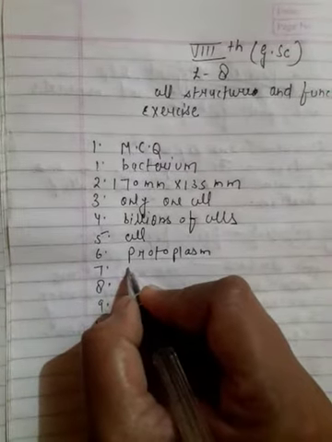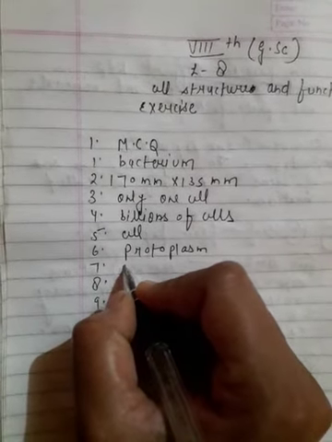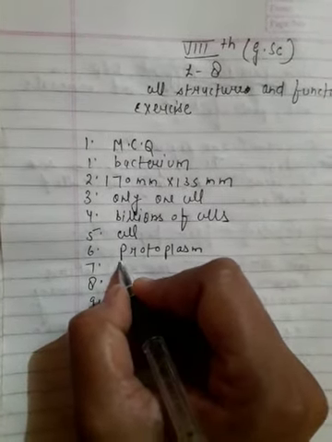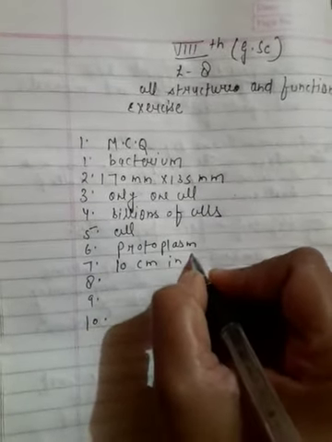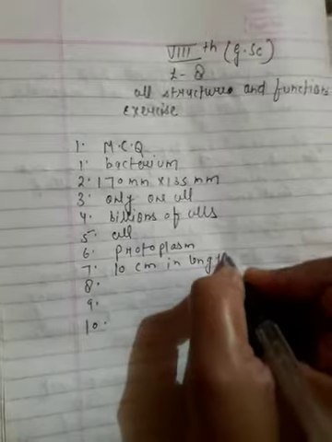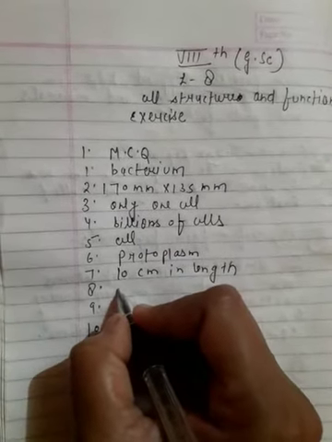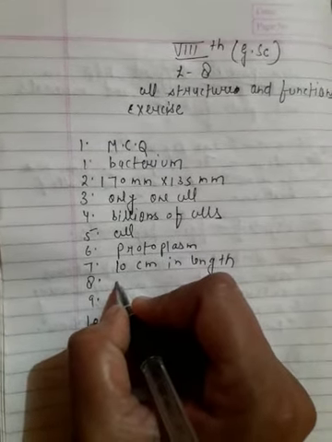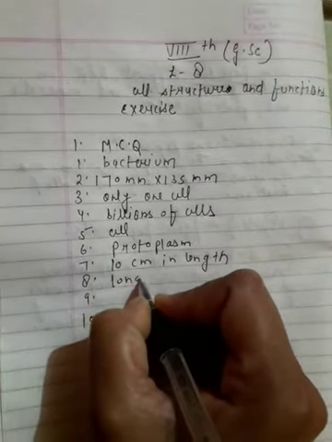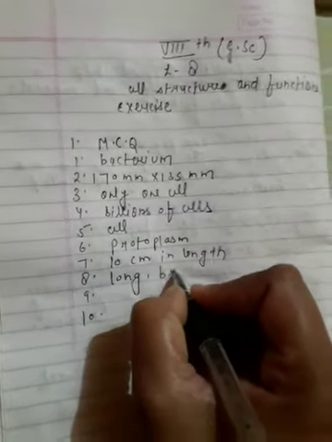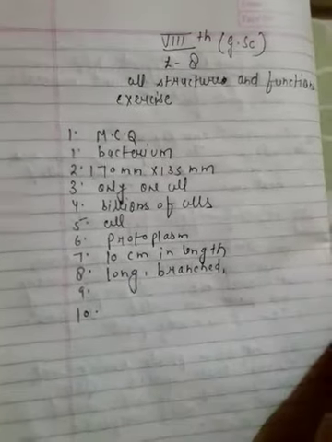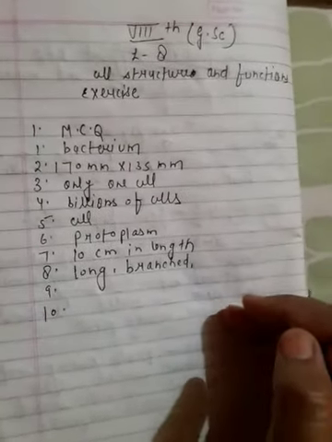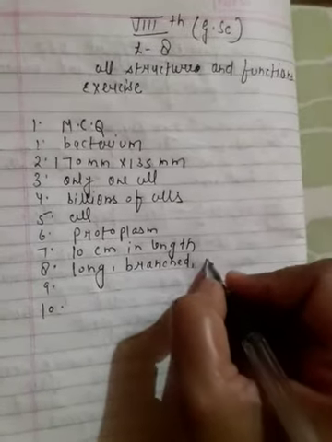Acetabularia, a unicellular organism, has a single cell which is about 10 centimeter in length. Eighth, a nerve cell is long, branched and has thread-like projections.